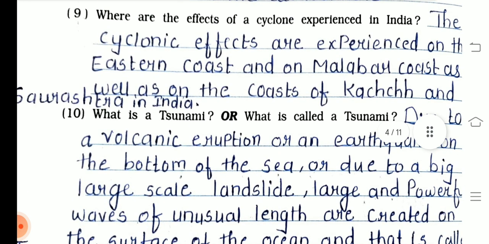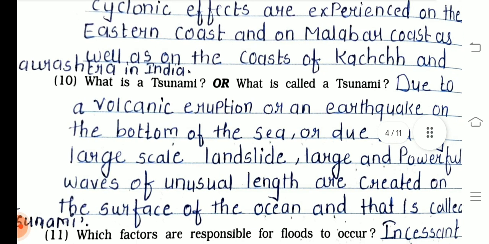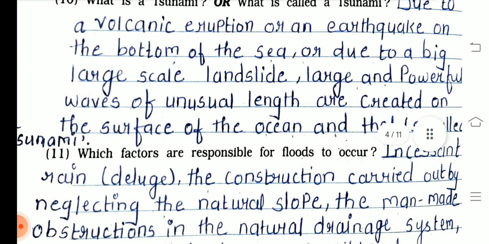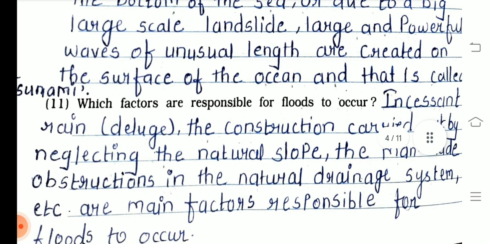Saurashtra in India. Tenth one, what is tsunami? What is called a tsunami? Due to the volcanic eruption or an earthquake on the bottom of the sea or due to a big large scale landslides, large and powerful waves of unusual length are created on the surface of the ocean and that is called tsunami.